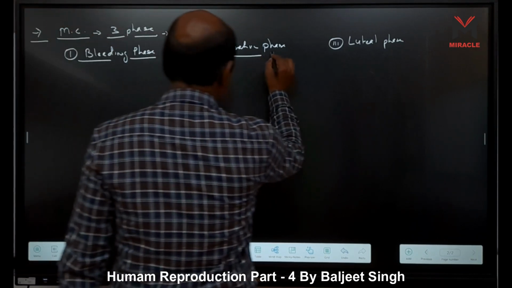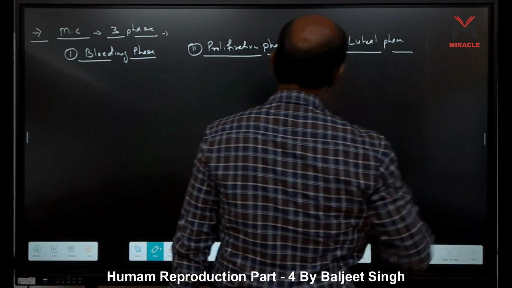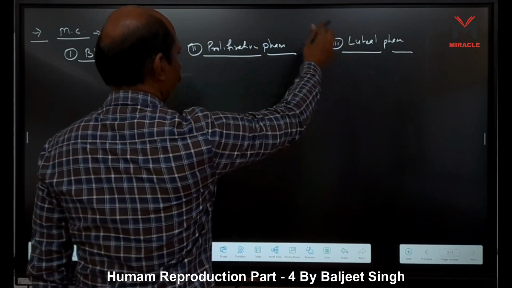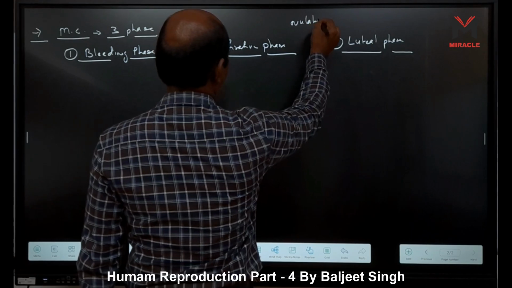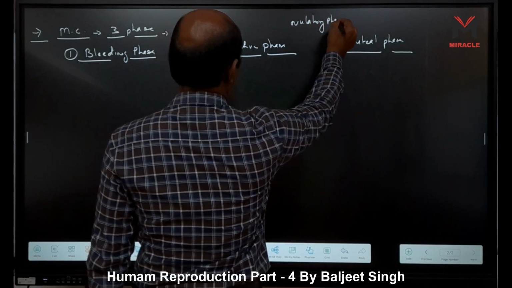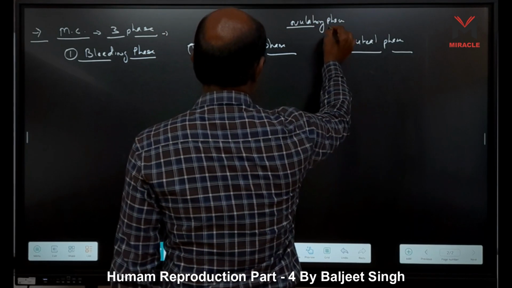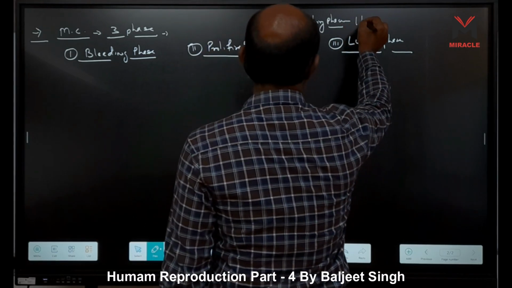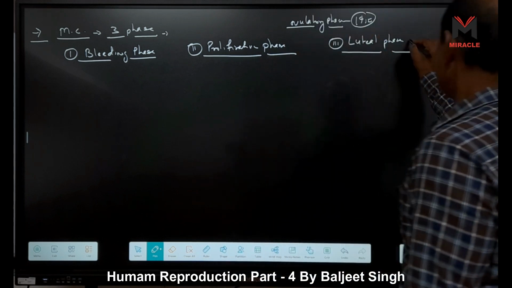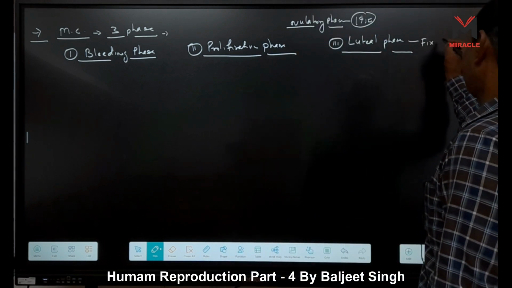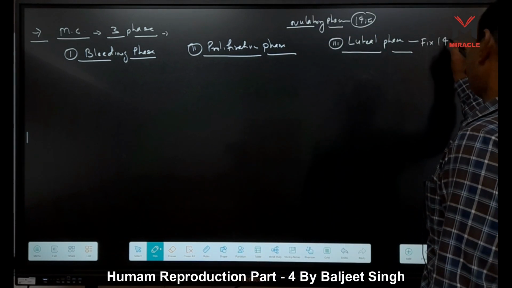What changes occur in these phases, right? In between proliferative and luteal, it is the ovulatory phase. Ovulatory phase means ovulation, and it takes place on the 14th day, right? The luteal phase is fixed, means fixed 14 days.